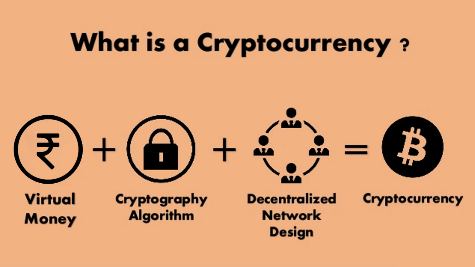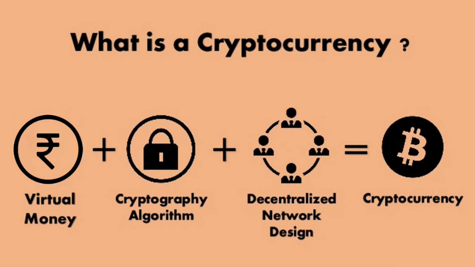The blockchain is a decentralized ledger that is used to record transactions on a cryptocurrency network. It is maintained by a network of computers that work together to verify transactions and maintain the integrity of the network. The blockchain is highly secure and makes it difficult for hackers to tamper with transaction records.